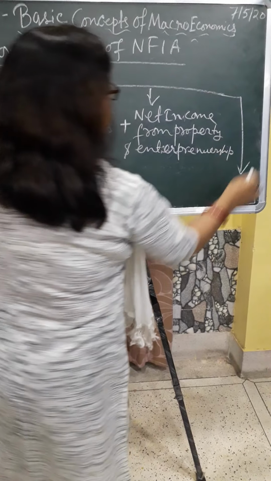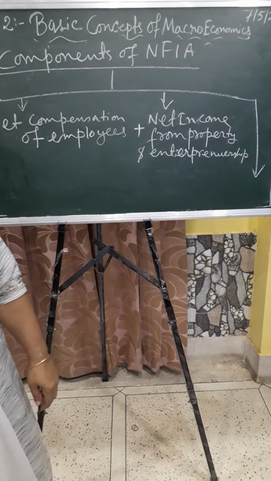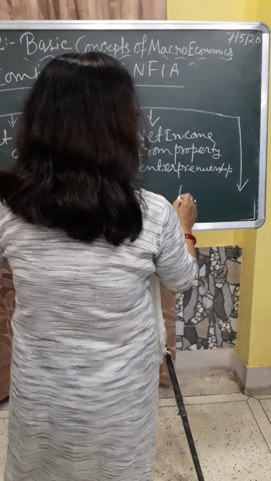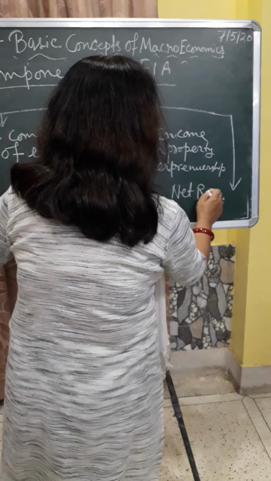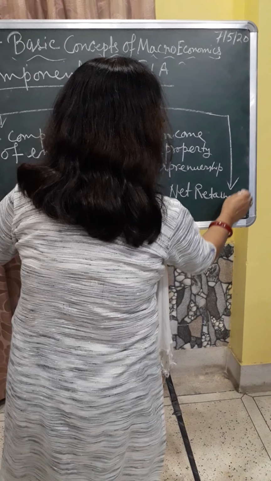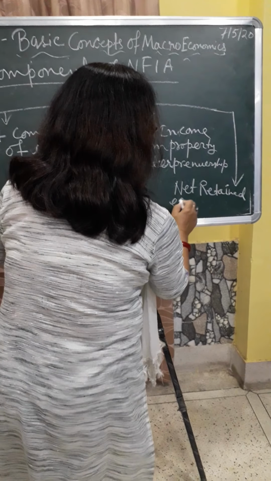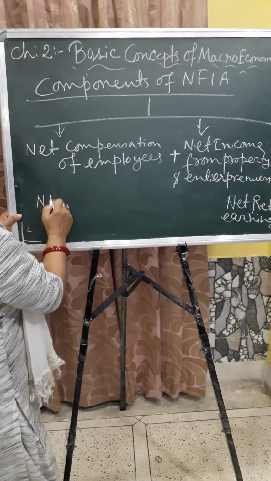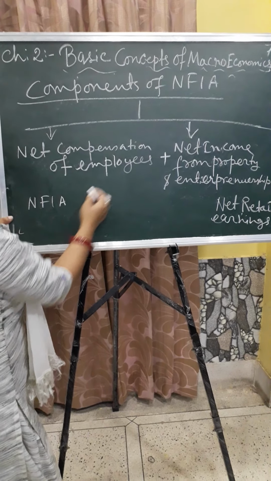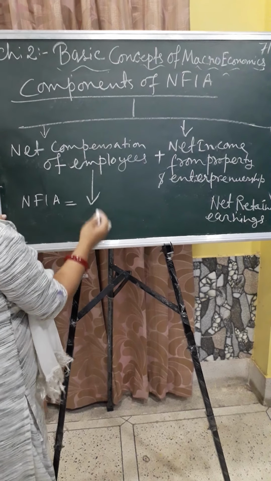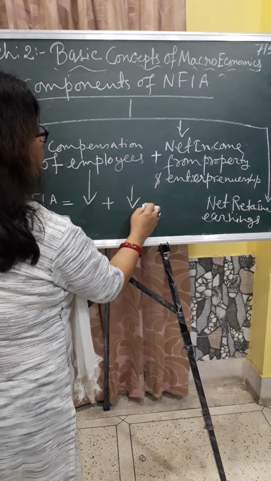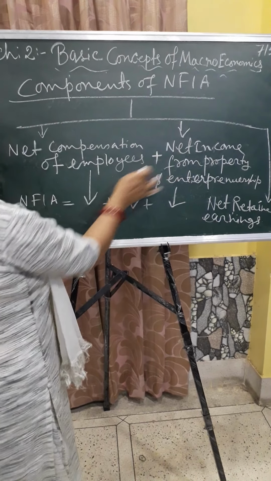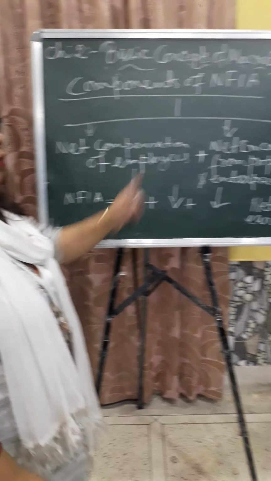And the third point is net retained earnings. So NFIA has three components: first plus second plus third. So these three components are included in net factor income from abroad. So this is very important.